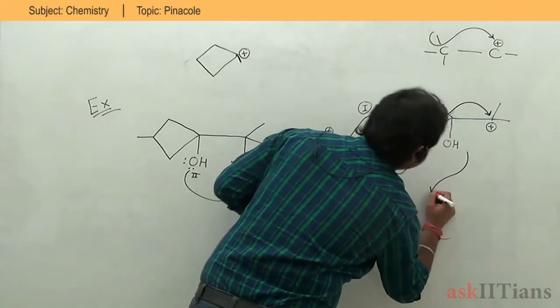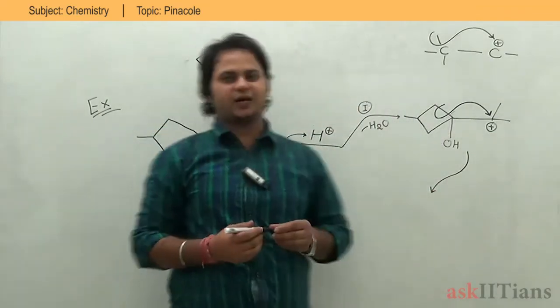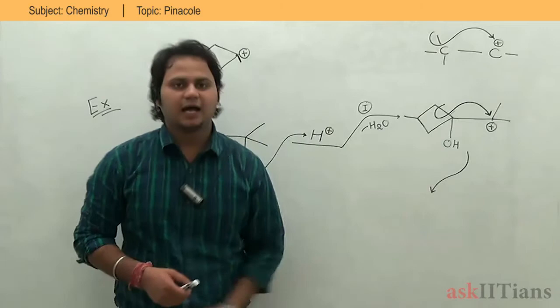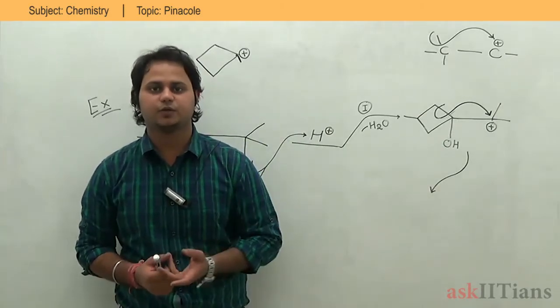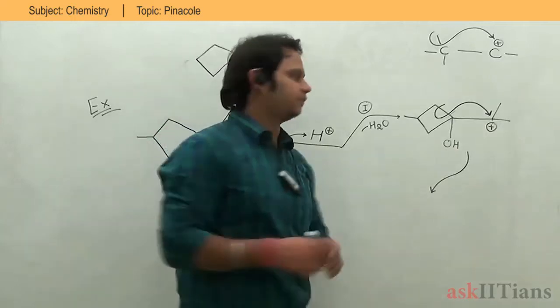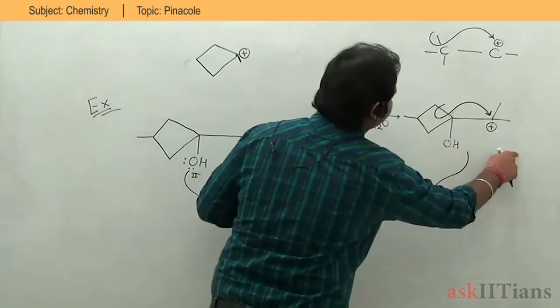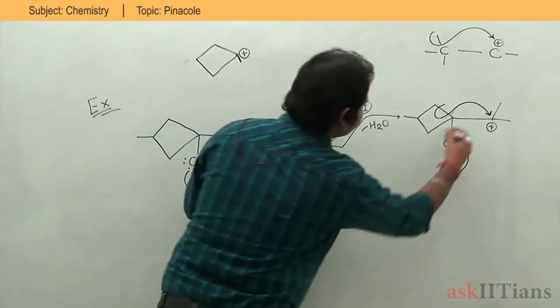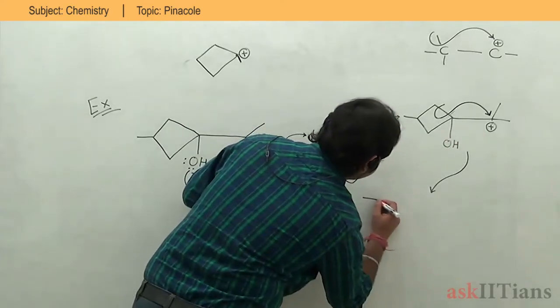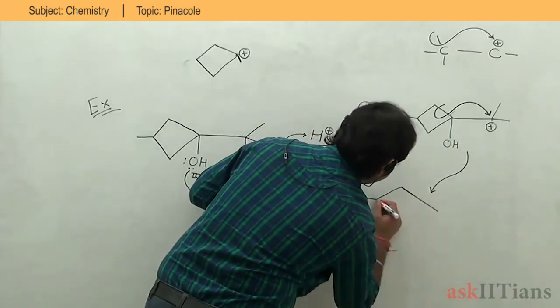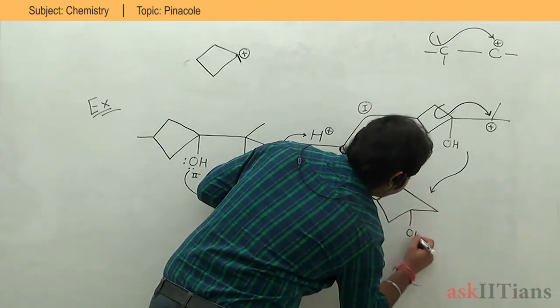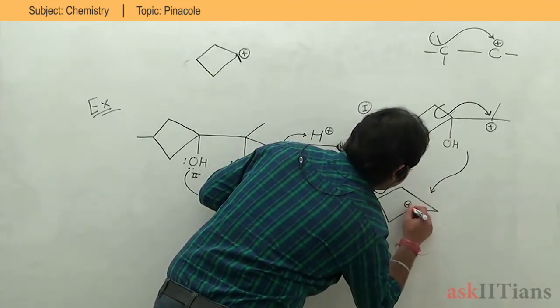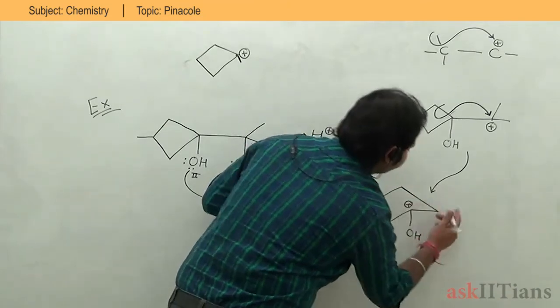So that is how I can say that my intermediate is very stable, because in this step I'm also stabilizing the ring. My 4-member ring is going to expand from 4 to 5. That is how I'm going to stabilize the intermediate, and what I'm getting is this. Over here I have OH, and this is where I'm getting a positive charge, because from here I had a methyl shift.